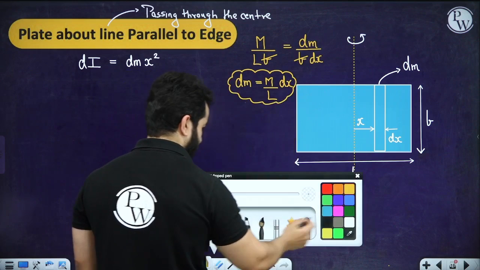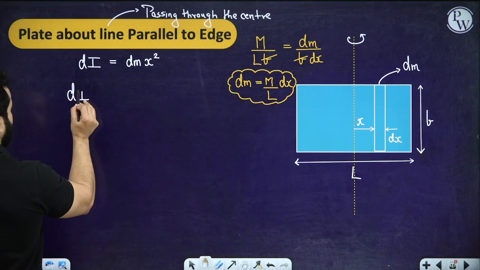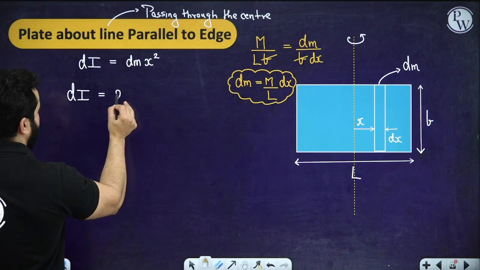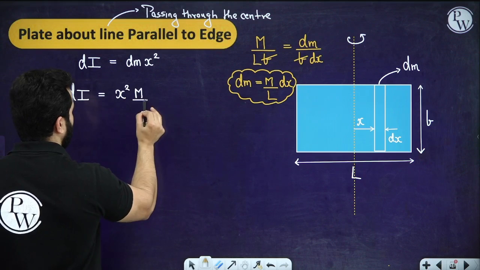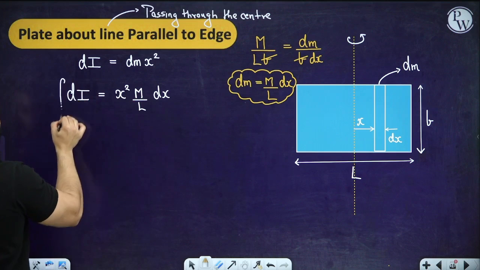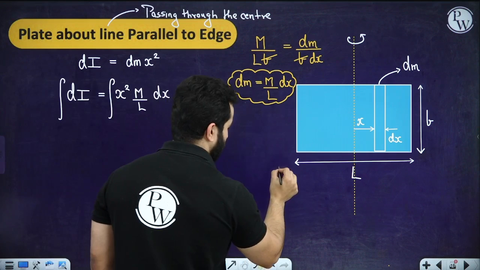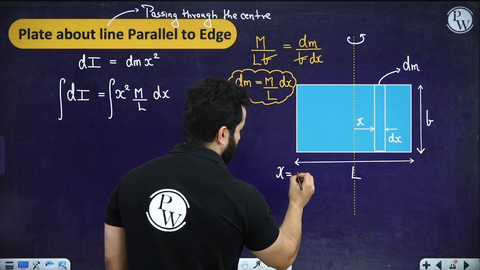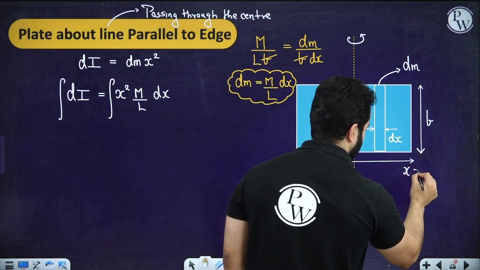So now let's rewrite the formula of dI. dI will be x square times m by l times dx, and now let's integrate it from x equals minus l by 2 to plus l by 2.